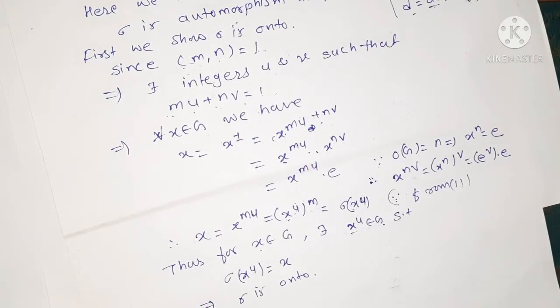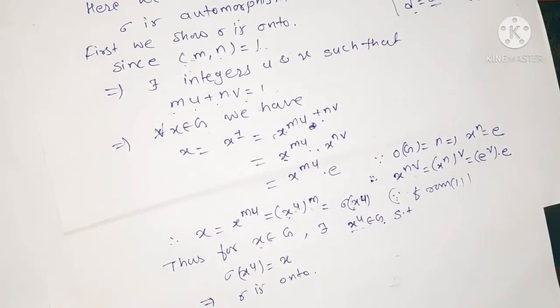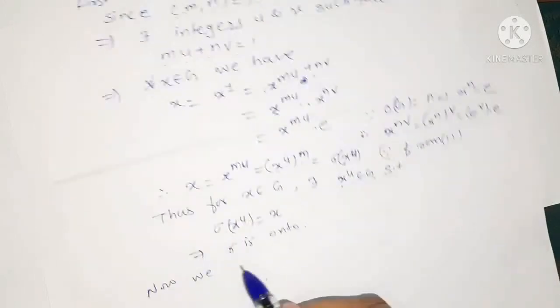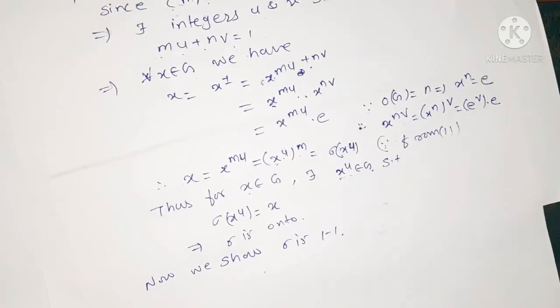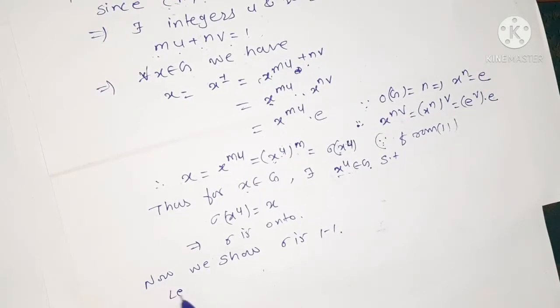Now we show sigma is one-one. Now we show sigma is a one-one mapping. For this we take the element x comma e belongs to G.